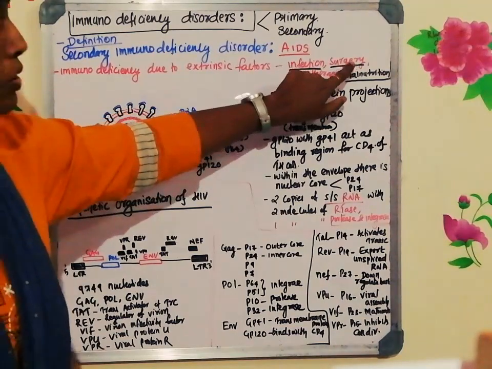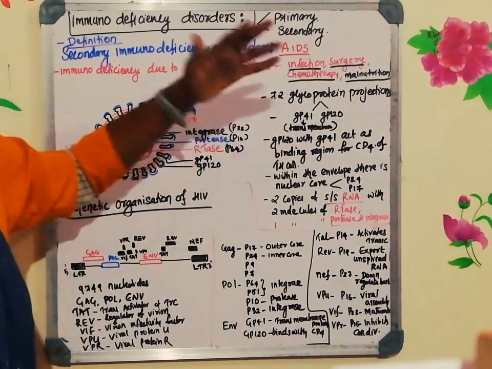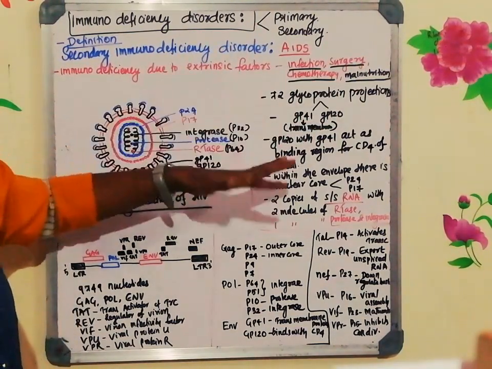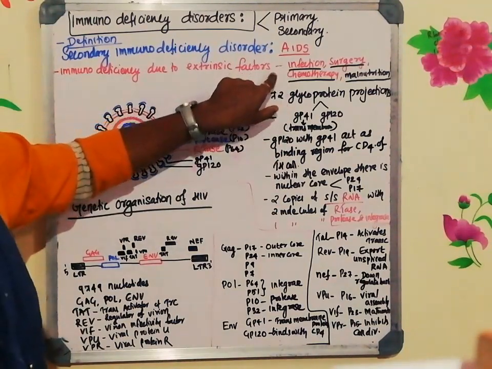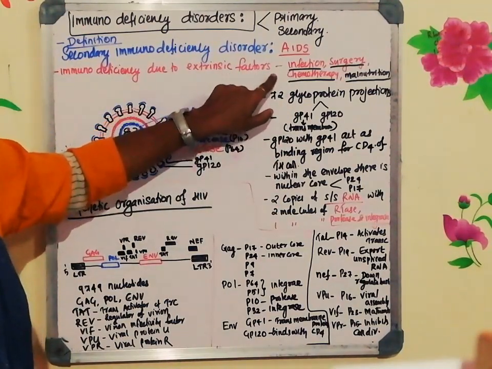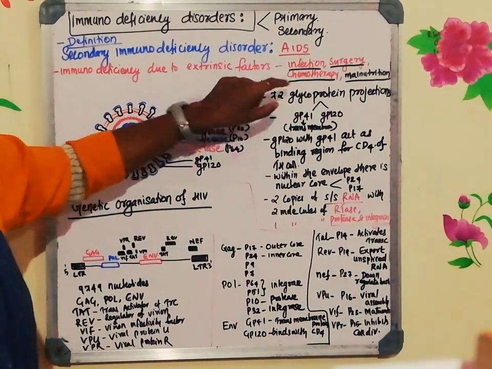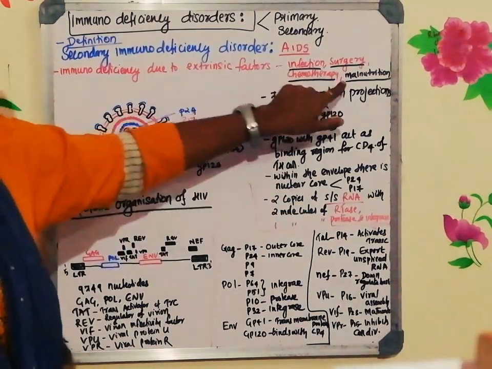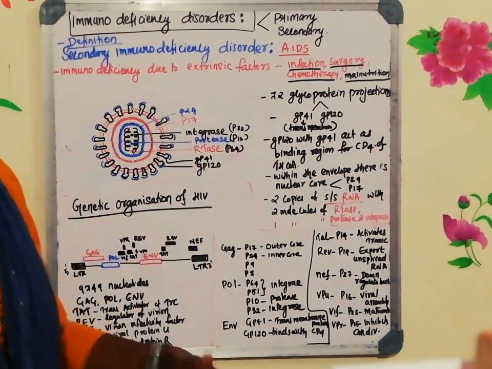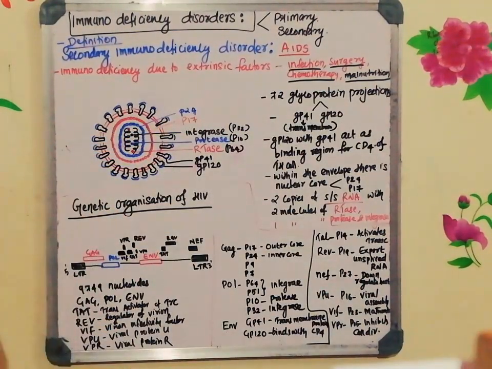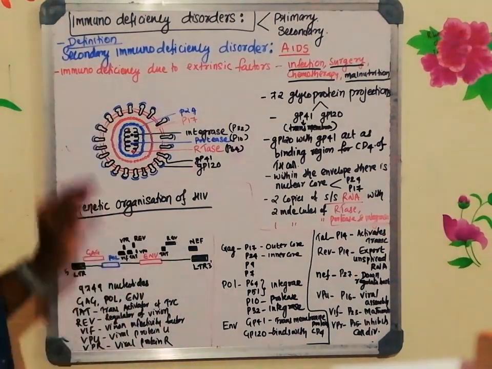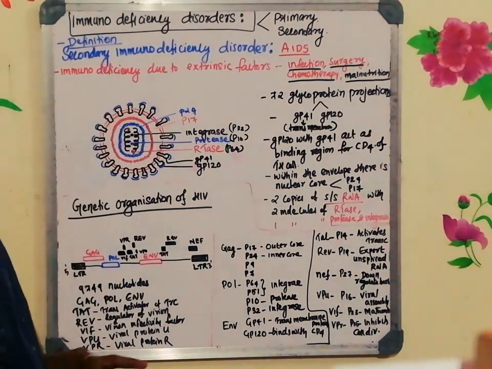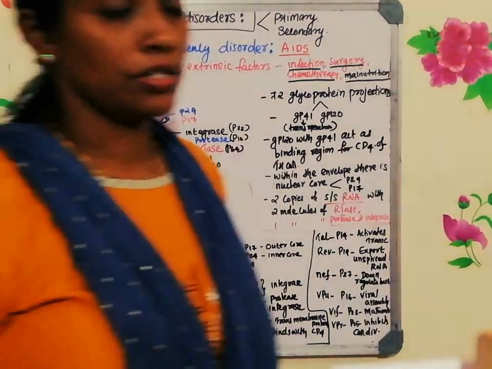The second one is because of some surgery. After the surgery, the immune system will be very weak. Then chemotherapy: because of chemotherapy, all the cells will be undergoing death, thereby your immune system will be weak. And one of the major causes is malnutrition. If you are not having nutritious food, your immune system will be very weak. So these are the various extrinsic factors which will lead to immunodeficiency disorder.